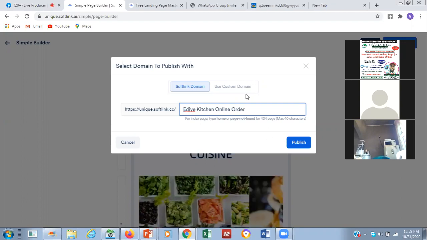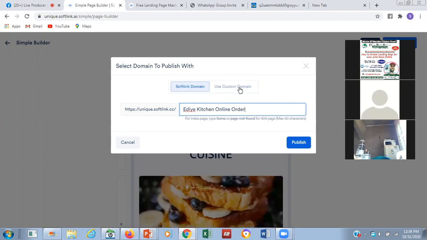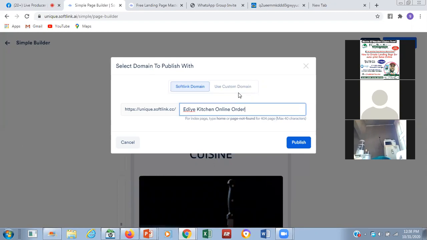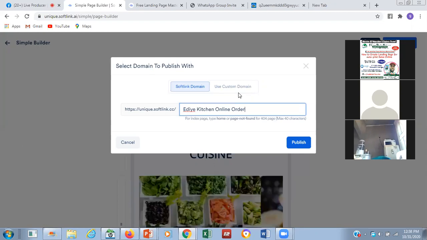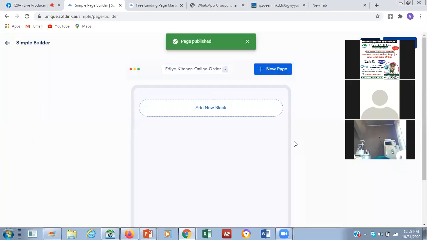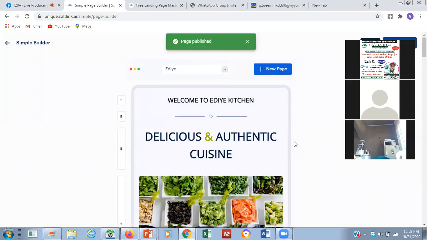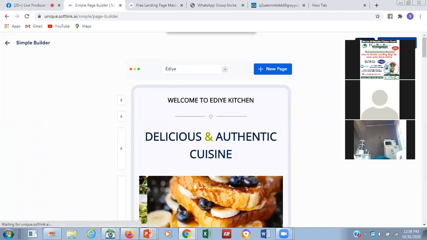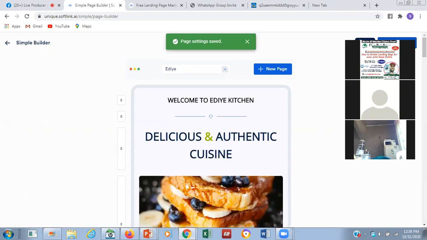Now you can see, but if you have your custom domain, you can put it there. There are all the custom domains, you can configure it also. But if you want to use the soft link domain like this, you click on publish. You can see Ediye Kitchen online order. Now we have published that particular page now, and we want to look at it.